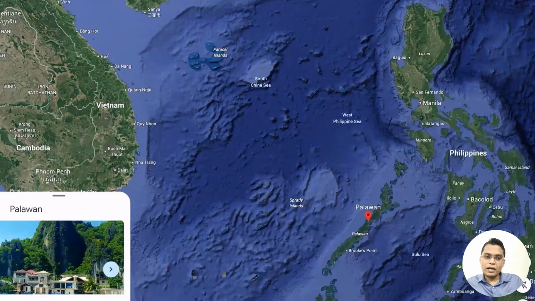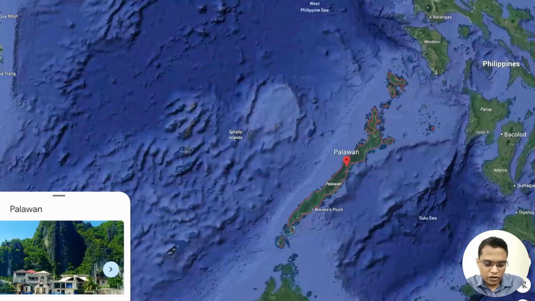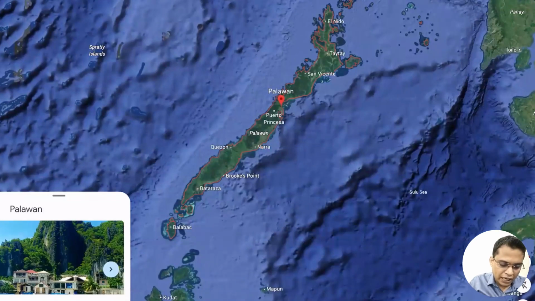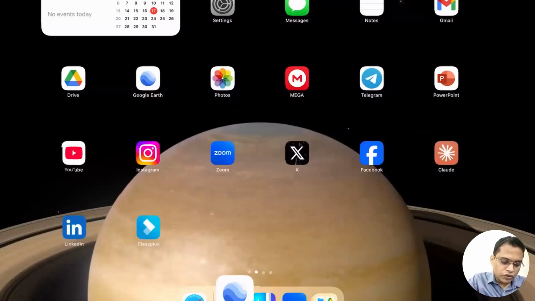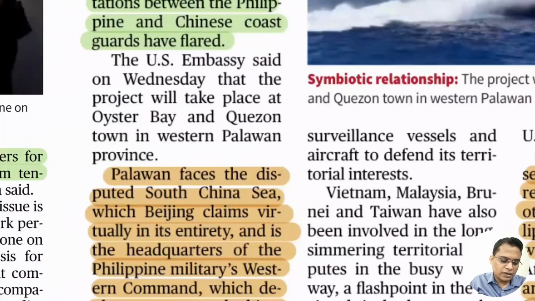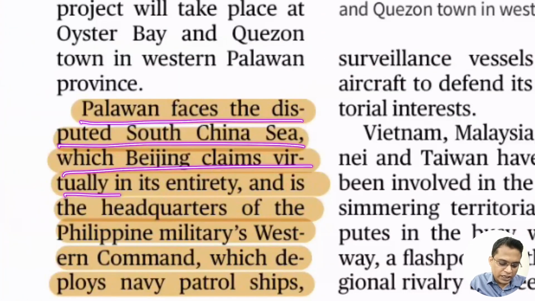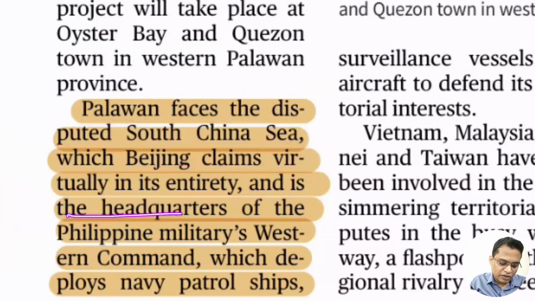So by using this Google Earth, you can find a lot of good things, so please make use of everything. Okay, Palawan. So the US is planning to make Palawan, which faces the disputed South China Sea that Beijing claims virtually in its entirety, a base, and it is the headquarters of the Philippine Military's Western Command.